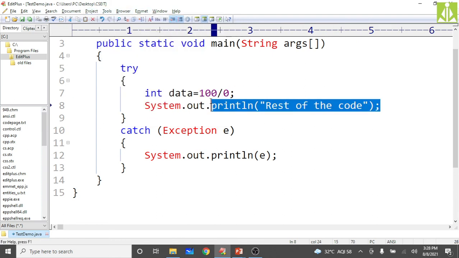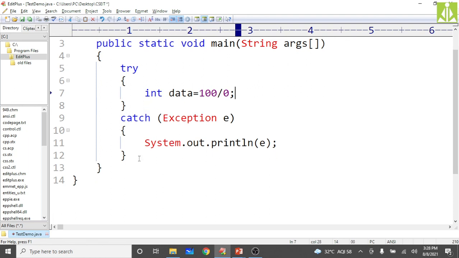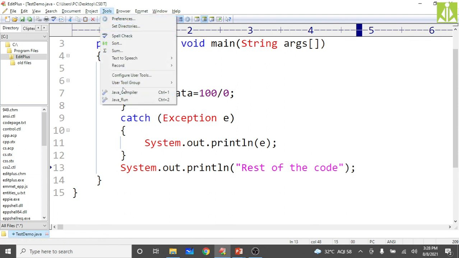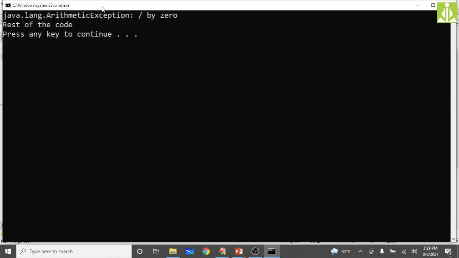Again, we will put this message out of the try block. Okay, yeah, here I will put. Now I should get the rest of the code also. Then compile it, handling the exception with parent class. Okay, how we are handling the exception with parent class object, as you can see, we are